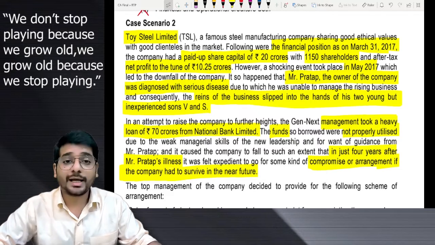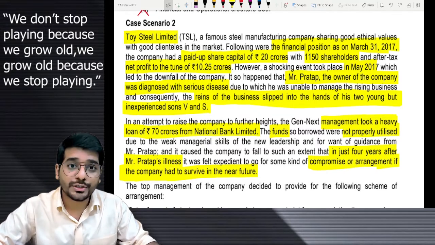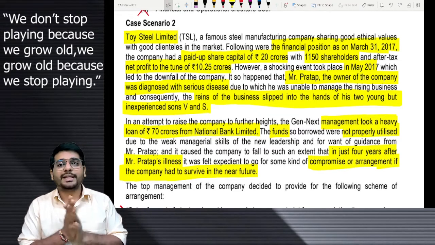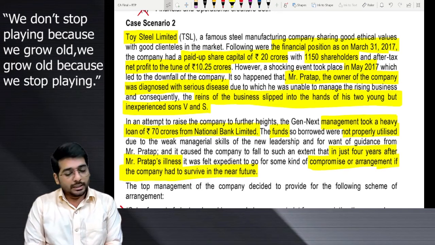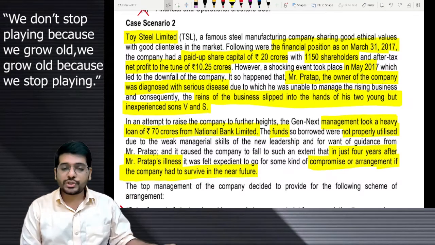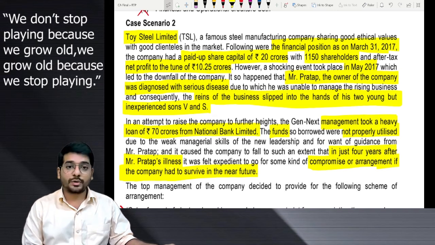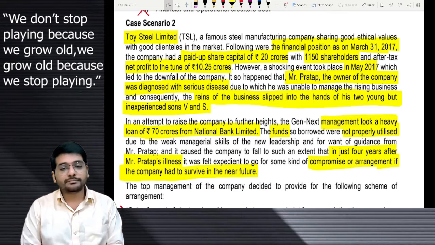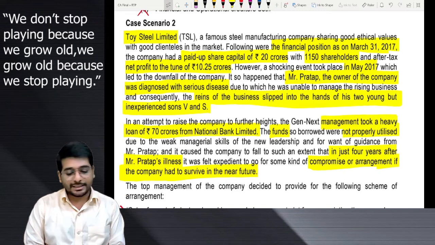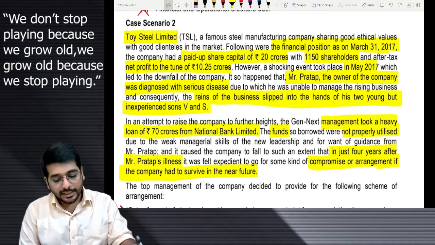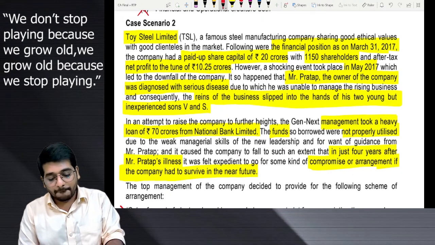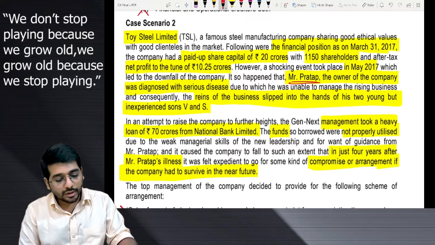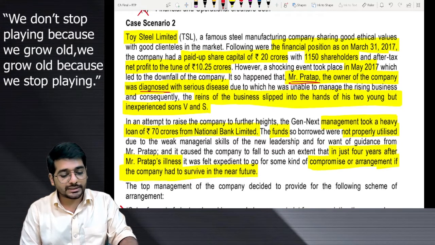Okay. Reading the highlighted portion for you to save some time of yours. Toy Steel Limited, whose financial position is given as on 31st March 2017. Paid up share capital 20 crores, 1150 shareholders are there. Net profit 10.25 crores is given. Then they are saying in May 2017, Mr. Pratap, who is the owner of the company, was diagnosed with serious disease.